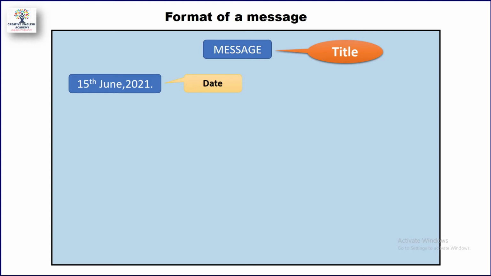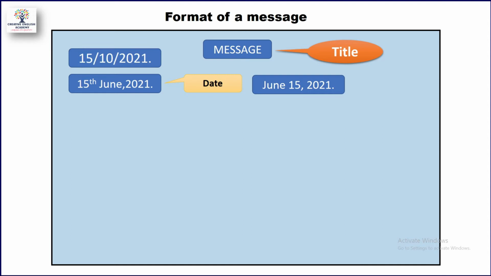We have two formats of writing the date. The first one, 15th June, comma 2021, is the British format of writing the date, and the next, June 15, comma 2021, is the American format. You can choose either British or American, but the third one, which some students write like 15/10/2010, is completely invalid.